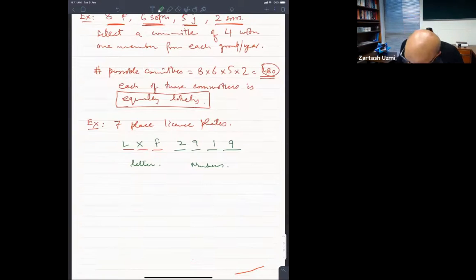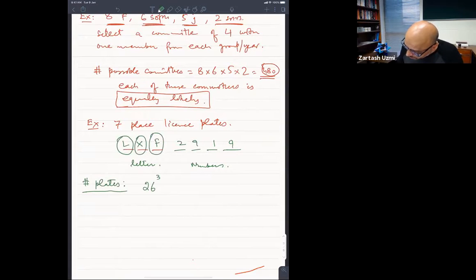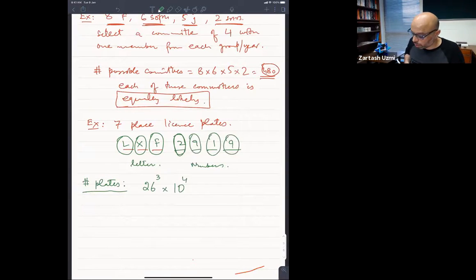So how many possible number of plates, ये हम काउंटिंग ही कर रहे हैं अभी सिर्फ ना. नंबर ऑफ प्लेट्स देखें, पहली प्लेस के ऊपर there are 26 possibilities. लेटर्स आपके पास हैं. So 26 multiplied by 26 multiplied by 26, this would be 26 power 3 multiplied by, इस वाले डिजिट वाली प्लेस के ऊपर there are 10 possibilities 0 से लेके 9 तक. So 10 multiplied by 10 multiplied by 10 multiplied by 10, so this would be 10 power 4. So this is the total number of license plates.